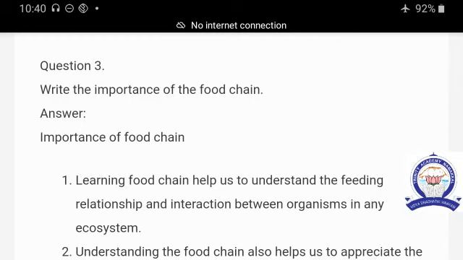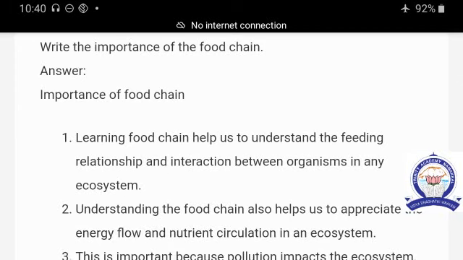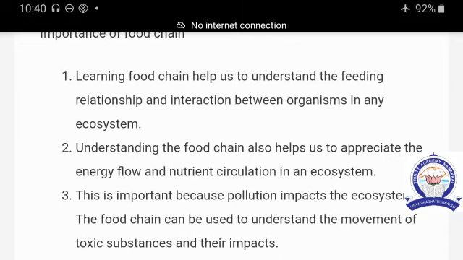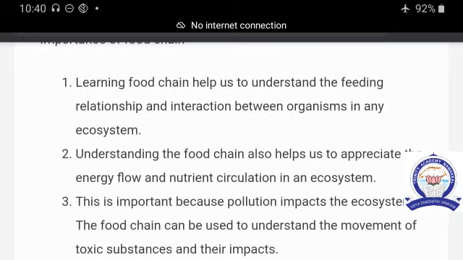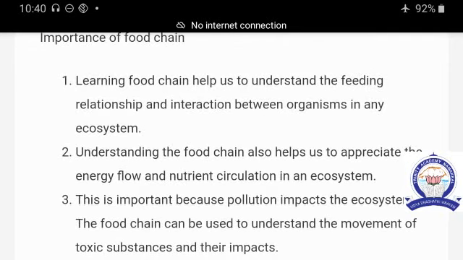Question number 3, write the importance of food chain. What is the importance of the food chain? Just 3 points are given. The first point is, learning the food chain helps us to understand the feeding relationship and interaction between organisms in any ecosystem.